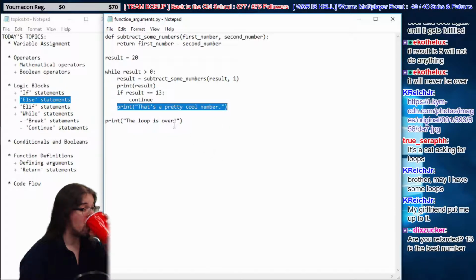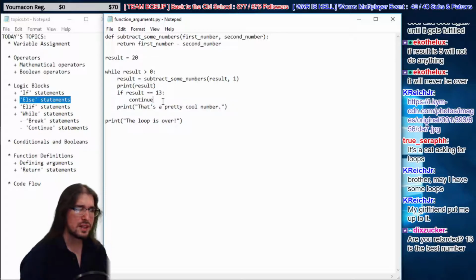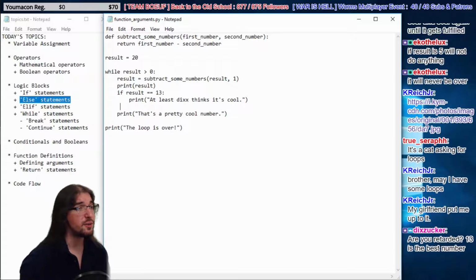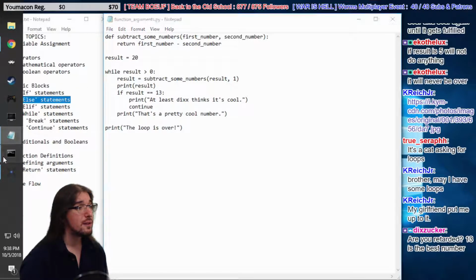Okay, well. If it's 13, then print, at least Dix is cool. But then we continue. We don't print the next one, though. We don't print off a pretty cool number, because it's really not. It says Dix's opinion. His objectively wrong opinion. Let's see what happens now.